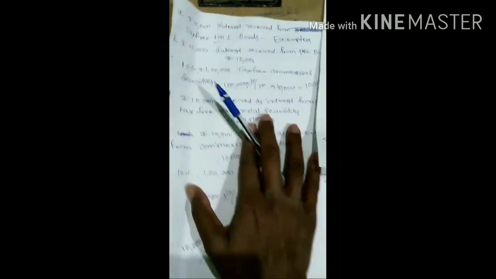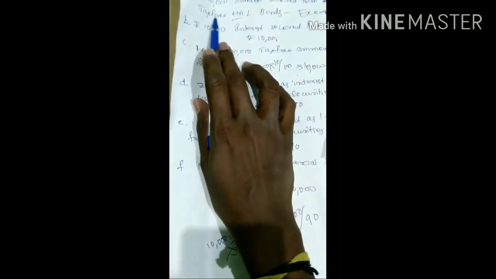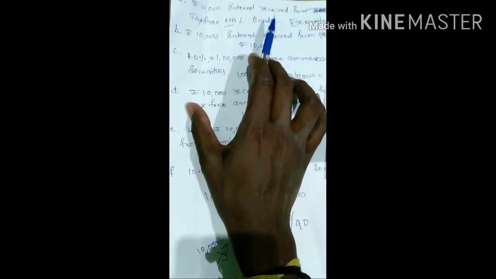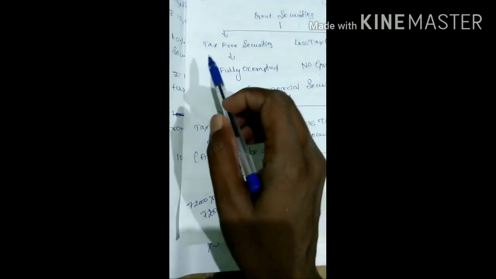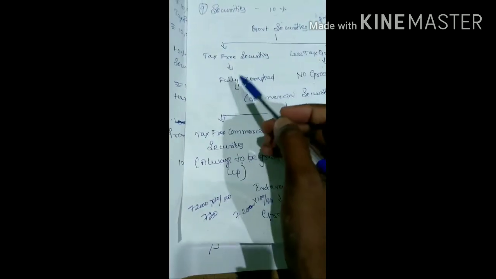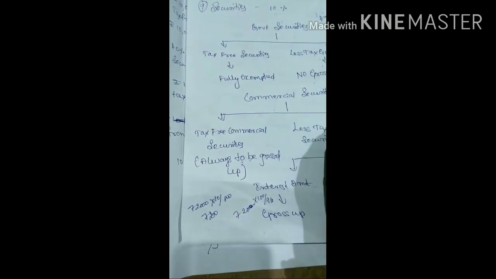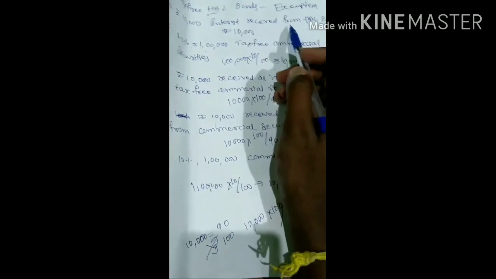First case is rupees 10,000 received from tax free HL bonds. As I was explaining, in case of tax free government securities, HL companies government, it is fully exempted.